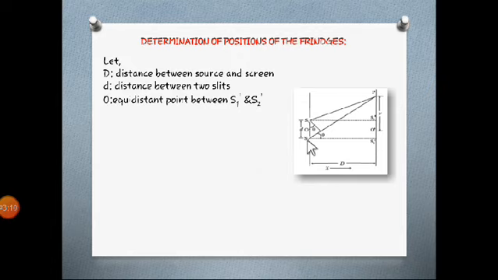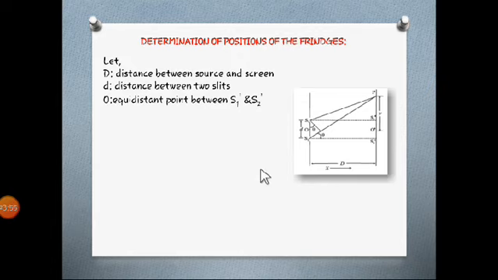Alright, so S1 and S2 are two slits which are at distance d from each other. O is the center of that. By drawing a dotted line towards the screen, we are getting the second point as S1 dash. By drawing the line towards the second point, which is S2 dash, here the center will be O dash. The distance between the slit and the source is capital D. This is along X, so X is over here. This is along Y, so Y is written over here. So the distance of the point P from O dash is Y.